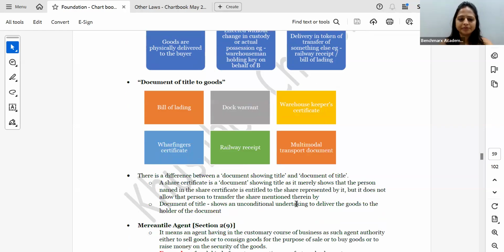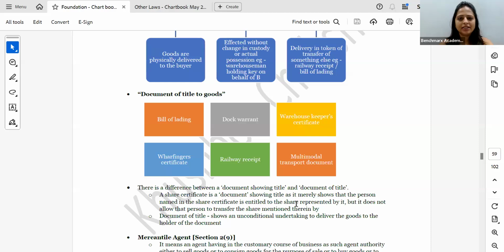Correct? Now, bill of lading, railway receipt, ये सब क्या है? These are all documents of title to goods, which means whoever is in possession of these documents is the person who is entitled to take the delivery of that goods. He becomes the owner of the goods. He can go and take the goods from the railway or the ship or the port, wherever the goods are lying. So these are called document of title. If you have the document, you get the title to the goods.